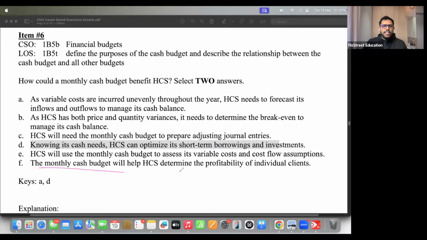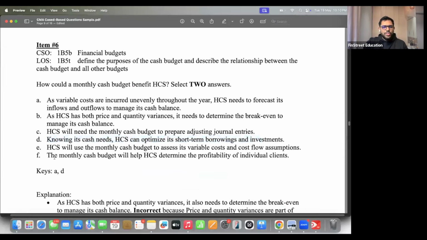And lastly, the monthly cash budget will help HCS determine profitability. Do we really use cash to evaluate profitability? No. Profitability is evaluated in a different way. Gross level, operating level, and all those kind of analysis. So F is also out, which leaves us with the two options, A and D.